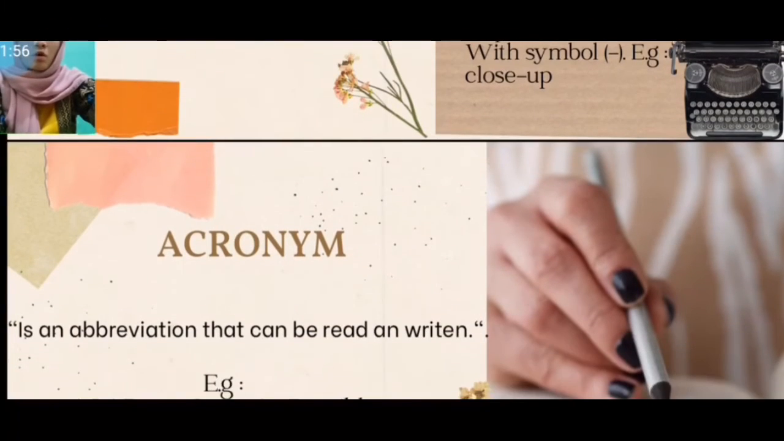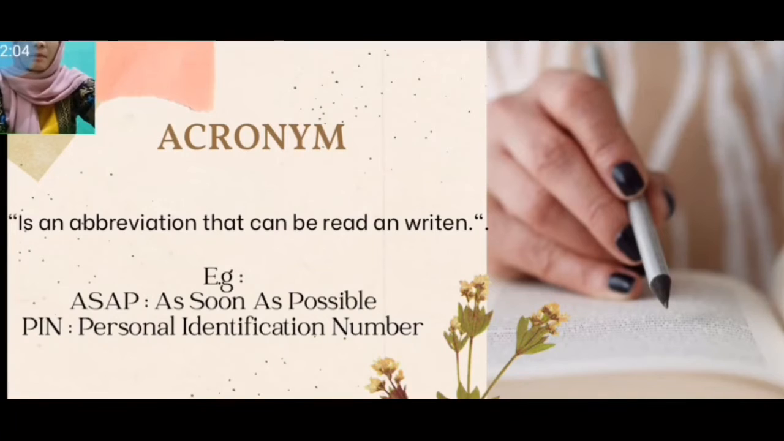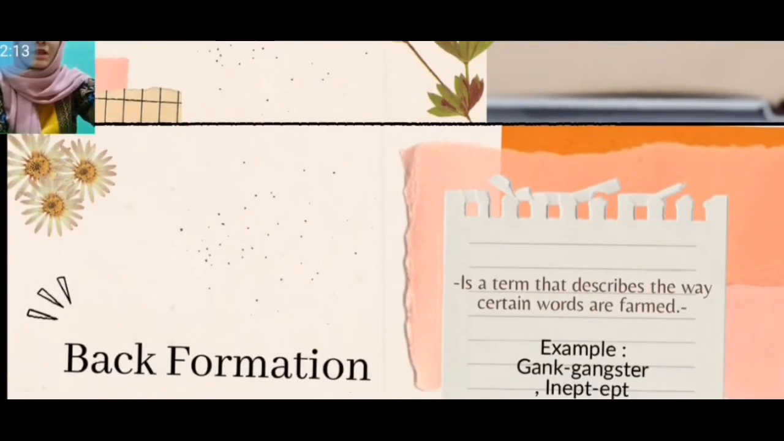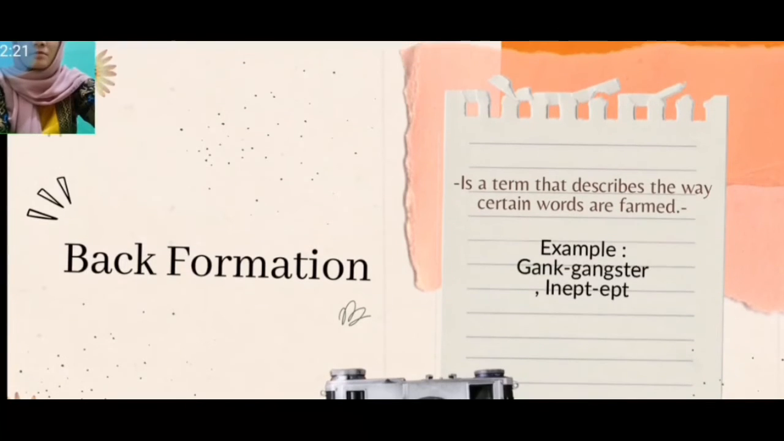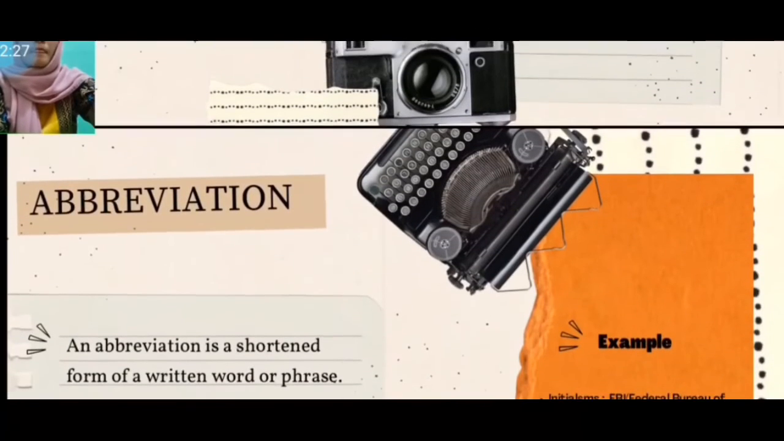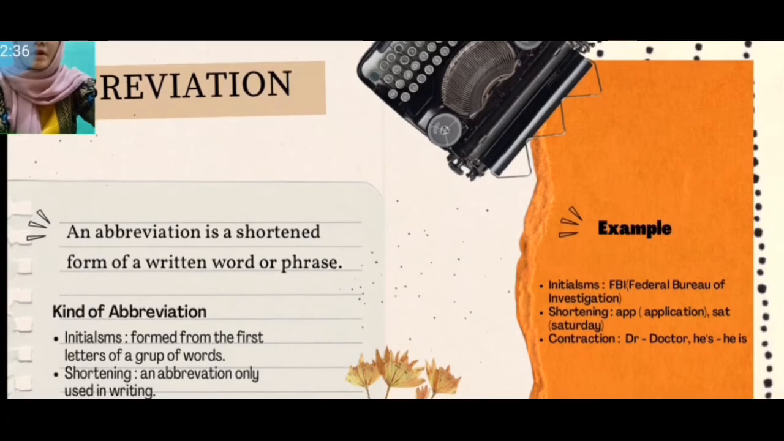The next is acronym. Acronym is an abbreviation that can be read and written as a word, for example, ASAP, as soon as possible, and PIN, personal identification number. The next is back formation. Back formation is a term that describes the way certain words are formed, for example, gang, gangster. The last is abbreviation. Abbreviation is a shortened form of a written word or phrase.